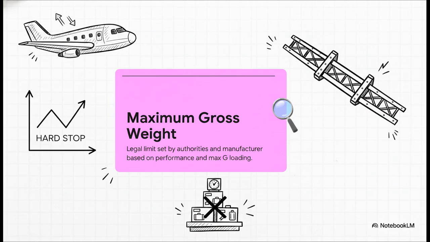Conversely, maximum gross weight is the absolute ultimate limit you can hit when loading up. Exceeding this, well, it means the aircraft just isn't structurally strong enough for maximum G loading anymore. It's a hard stop, determined way back during the initial certification of the aircraft type, mainly because your wing spars can only take so much upward bending force before they literally fail.